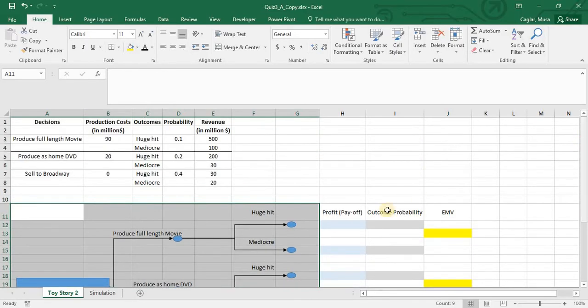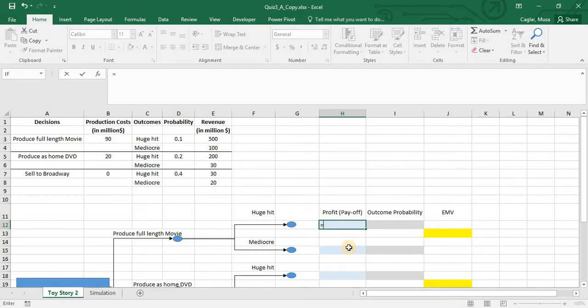Okay, let's compute the payoffs. What is the payoff if I take the decision of movie and if it is a huge hit? What is the revenue? This number minus what is the cost? This number. What is the chance of getting this payoff? It is given in the question. It is just this number, 0.1. What is the payoff if it is a mediocre? It's going to be 100 minus the cost, fixed cost.